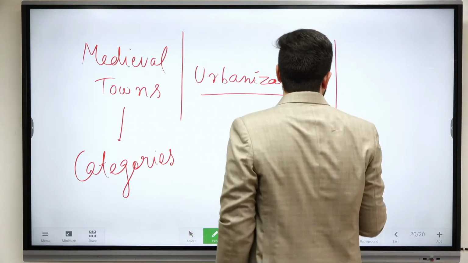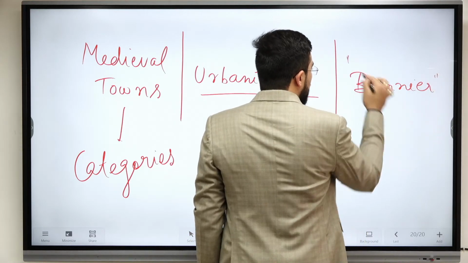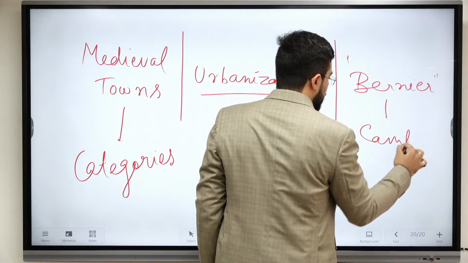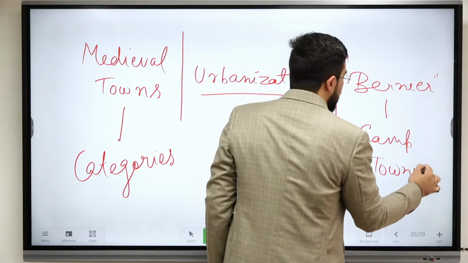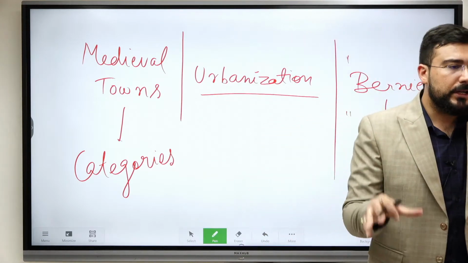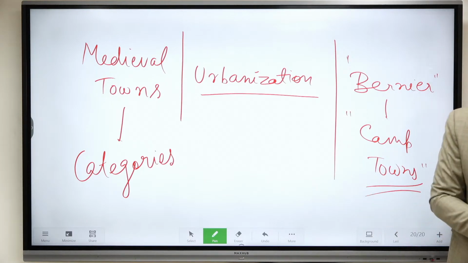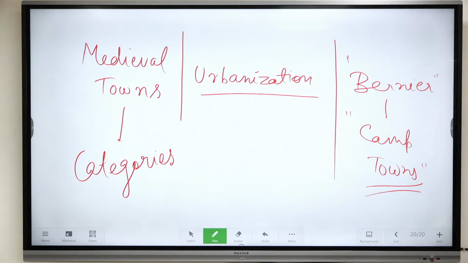Okay, like all of you know about Francois Bernier. So he said they were more of camp towns, meaning wherever royal authority wanted to establish a city, a military garrison would be made there, and it became a camp town. All right, like here we have one perspective of Francisco Pelsaert. So he says it was nothing but an extension of village. All right, so just give it a read. It is very easy, not that much difficult.